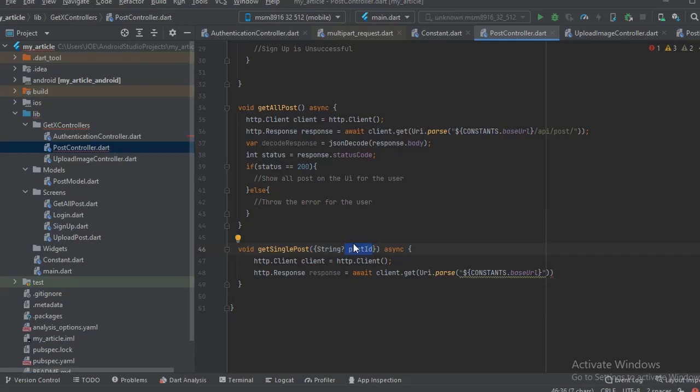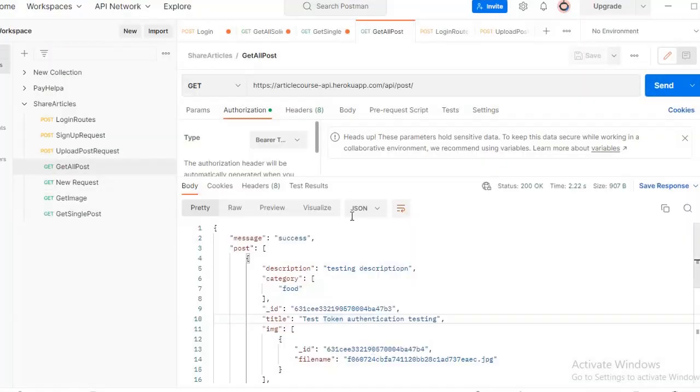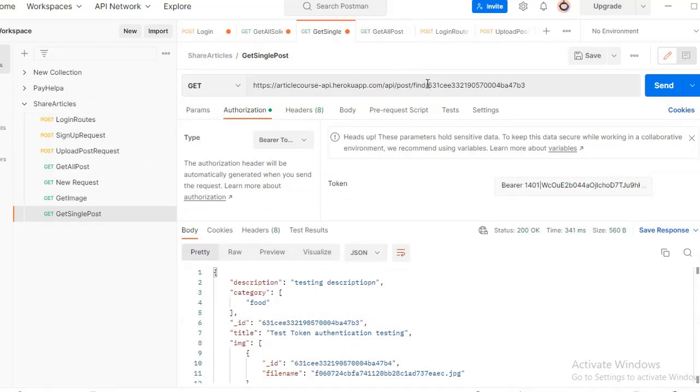Let me go to Postman and show what I mean. If you want to get a single post, all we need to do is come to this URL and pass in an ID. Let me copy this first of all.